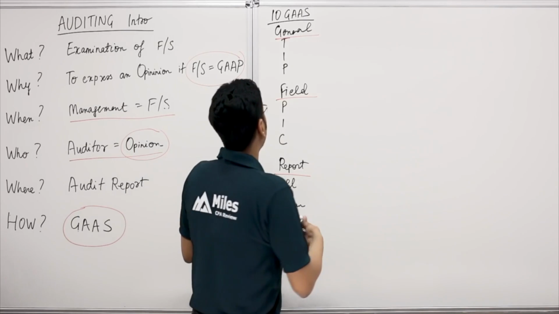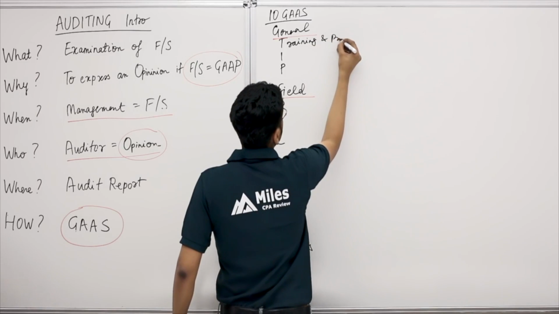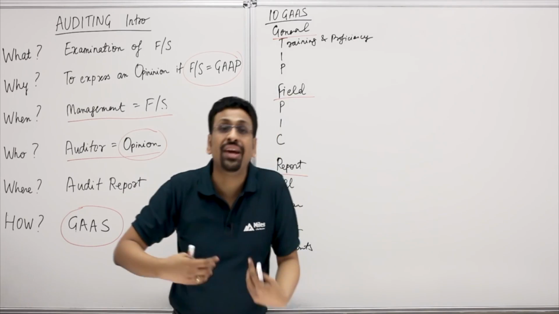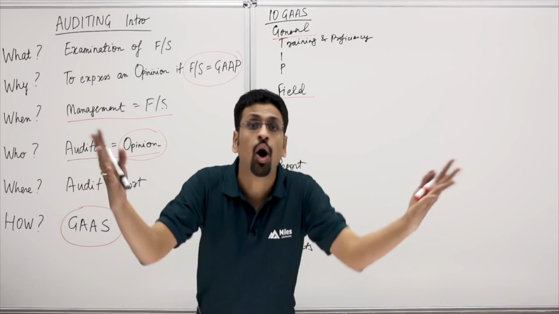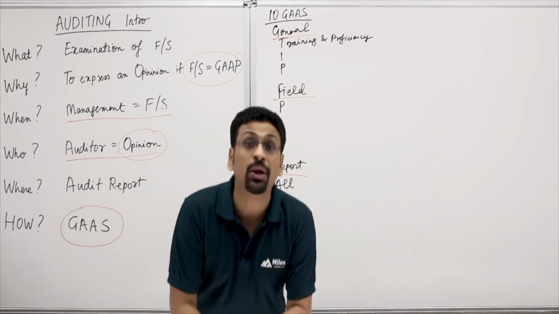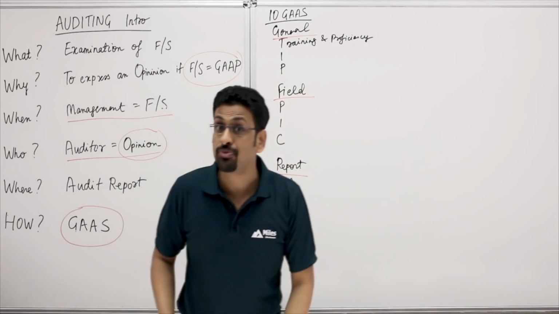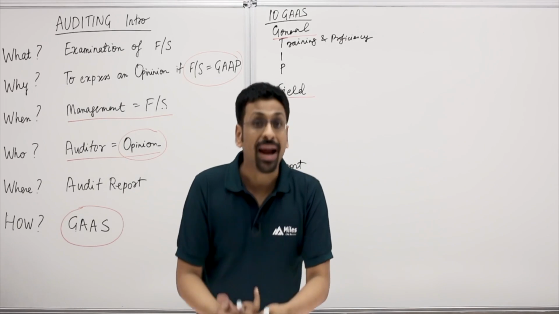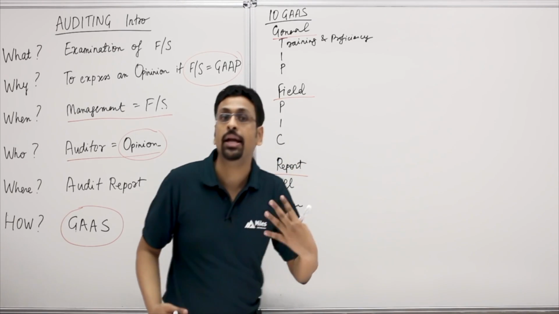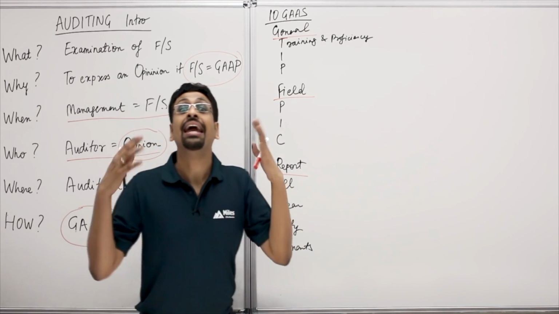The T of the tip stands for training and proficiency. So as an auditor, you're supposed to be properly trained and proficient. That's why you guys are all here, right? Because you want to be properly trained, you want to gather in proper accounting education to become CPAs, to become good auditors. So training and proficiency comes from accounting education, practical experience in auditing, and certainly the industry knowledge in which you're going out and doing the audit. So that's your first general standard, the T of your general tip.